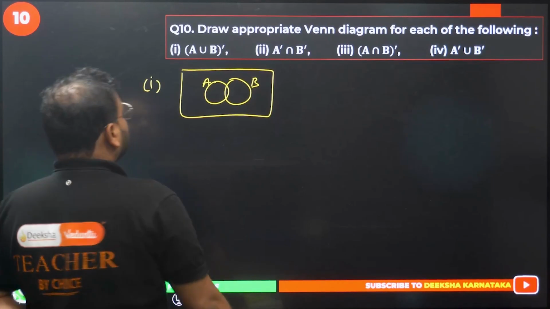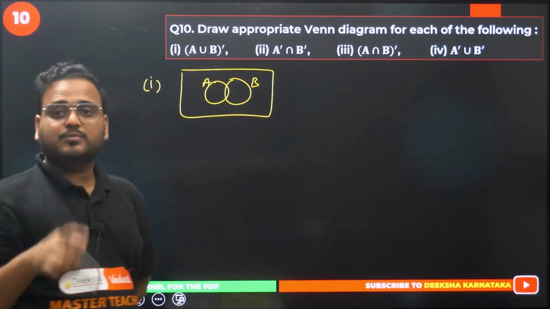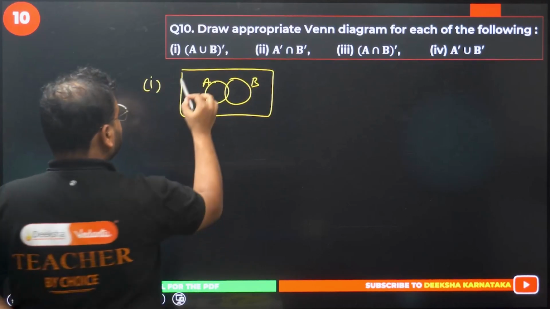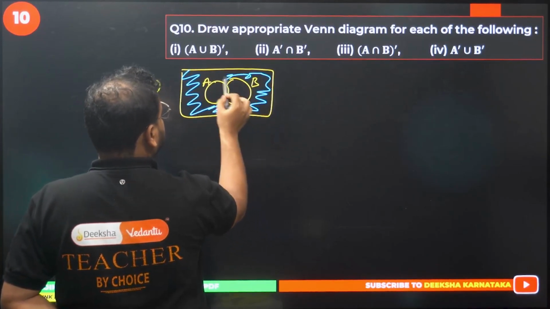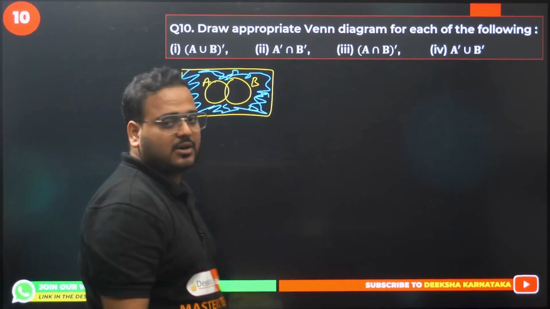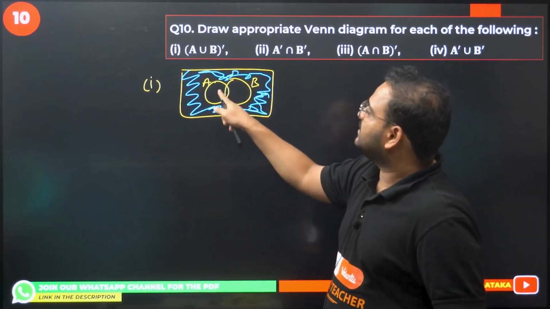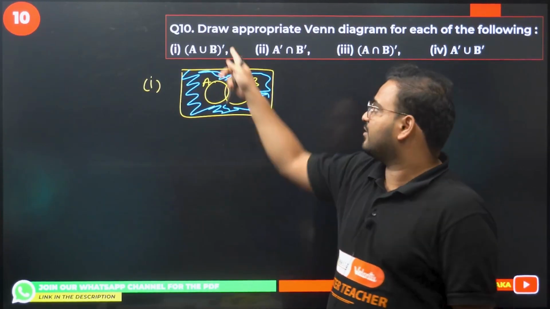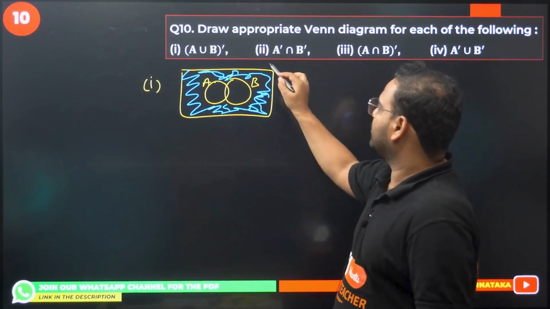Have a look. So A union B means this whole circle, right? Transpose means what? Everything but that. So this is my answer: everything but the circle part. Are you getting it? Union of A and B means this circle combined, okay? But there is a complement on that. It means you're going to take everything but that. Okay, this is your universe.